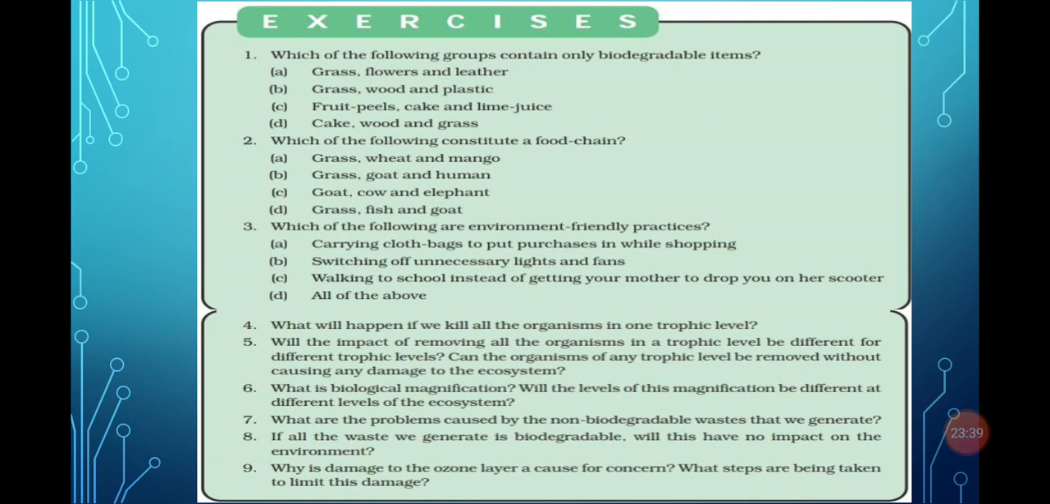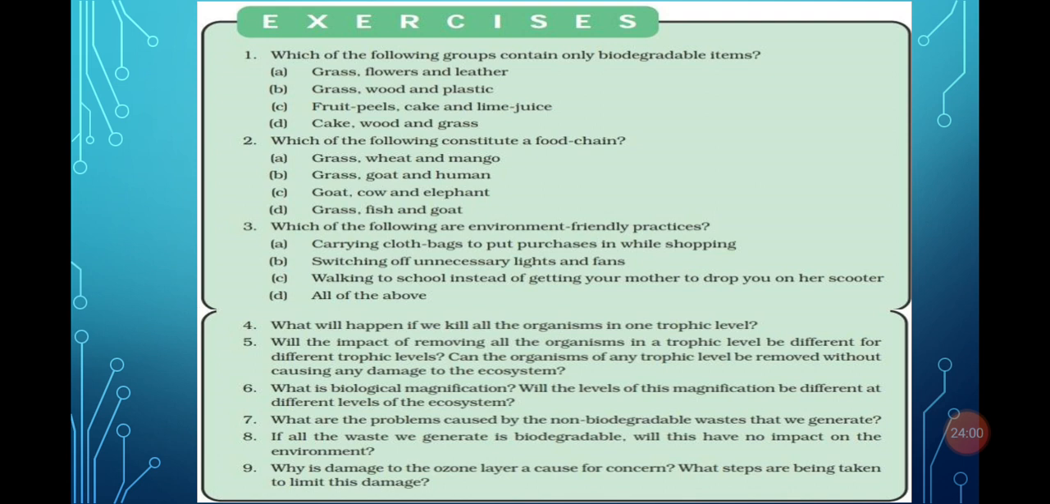Which of the following are environmental friendly practices? Carry cloth bags to put purchases while shopping. That is correct, that is an eco-friendly activity. Switch off unnecessary lights. That is also eco-friendly. Walk to school instead of getting your mother to drop you on her scooter. That is also eco-friendly. So all these activities are eco-friendly.